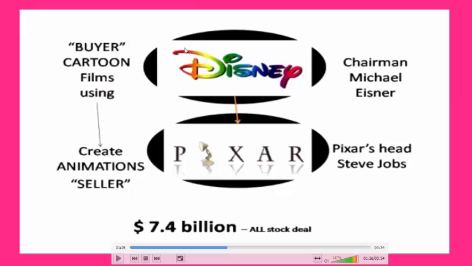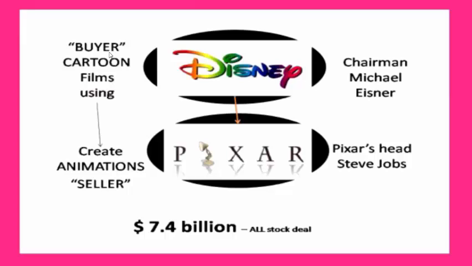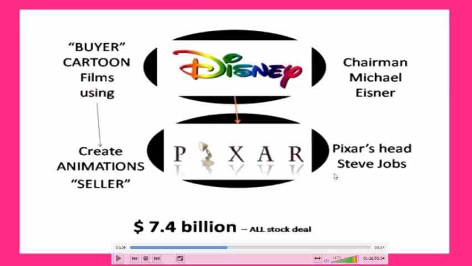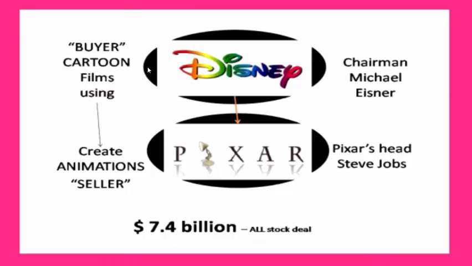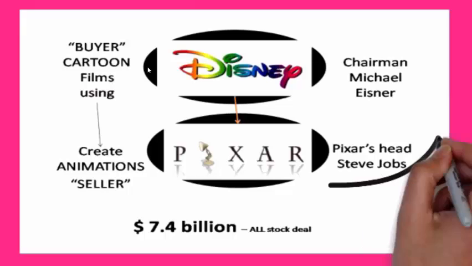The buyer was Disney in this case, which was producing cartoon films. But for producing these cartoon films, they were using the animations that were created by Pixar. So Pixar, which was headed by Steve Jobs, was the seller and the buyer was Disney. Now what happens in a vertical merger is that the seller used to purchase the buyer, but in this case it was the backward vertical merger. So in this case, Disney purchased Pixar.